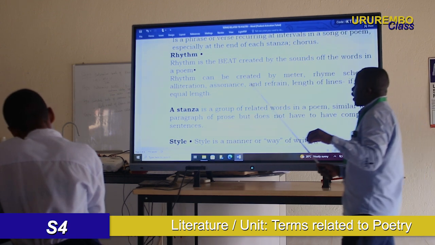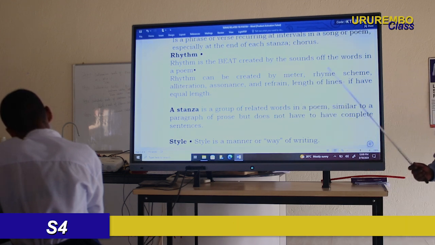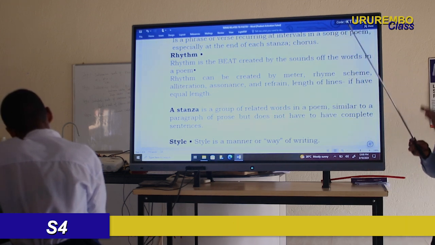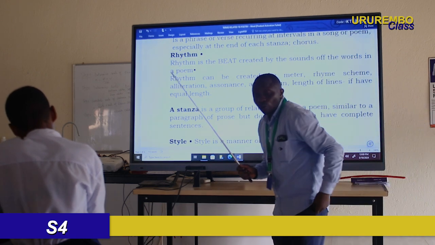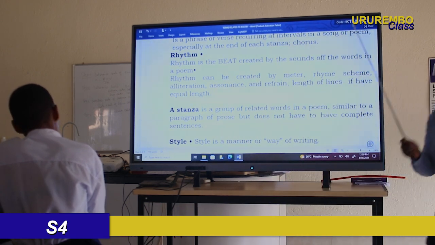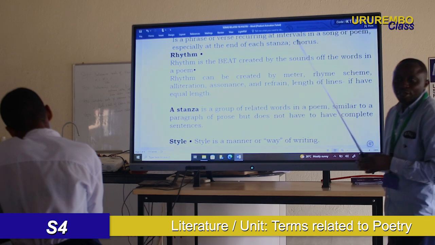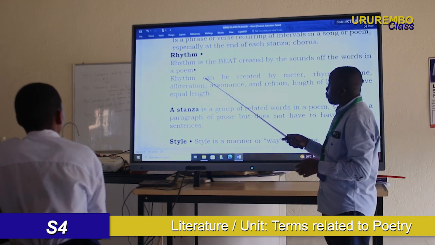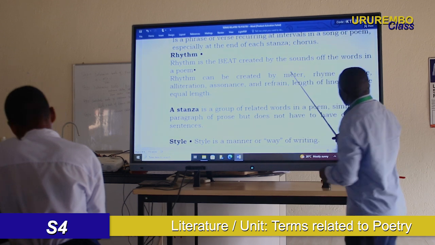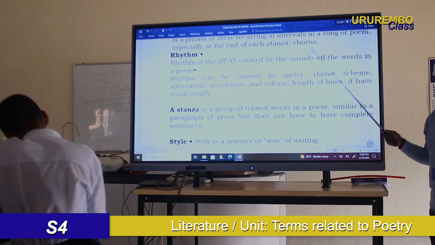Beat. Okay? And that beat is created by the sounds of the words in a poem. The beat created by the words in a poem. And we have seen what makes a poem to be rhythmic. What brings a beat in the poem? A poem can be built by the meter. We have the rhythm can be created by meter.